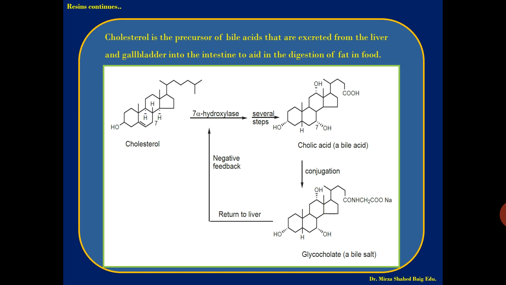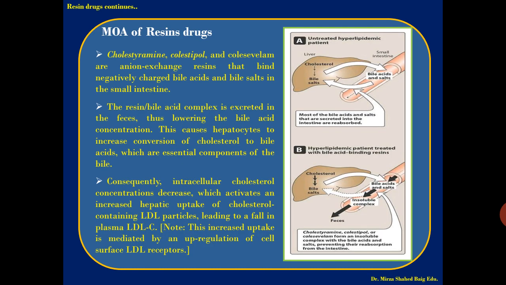So there you can see the pathway of cholesterol with the several steps. The 7 alpha hydroxylase enzyme acts upon the cholesterol, and through further steps it forms the bile acid, which undergoes conjugation forming the glycocholate, a bile salt. So this is how continuous draining of the bile acid into the intestine happens, and from the intestine it is again taken up, a mechanism which goes on continuously.